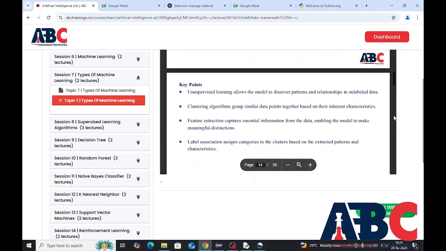Key points of unsupervised learning. Unsupervised learning allows the model to discover patterns and relationships in unlabeled data. Clustering algorithms group similar data points together based on their inherent characteristics.